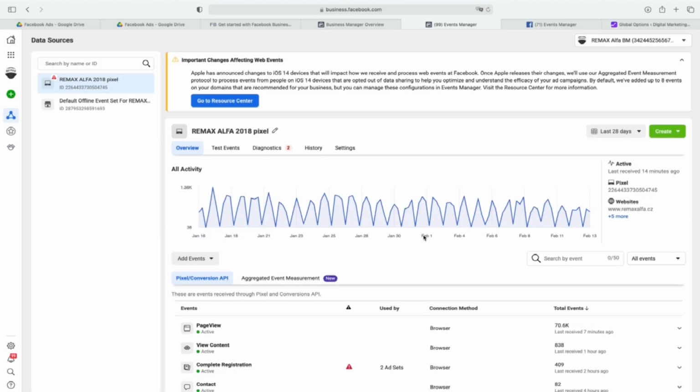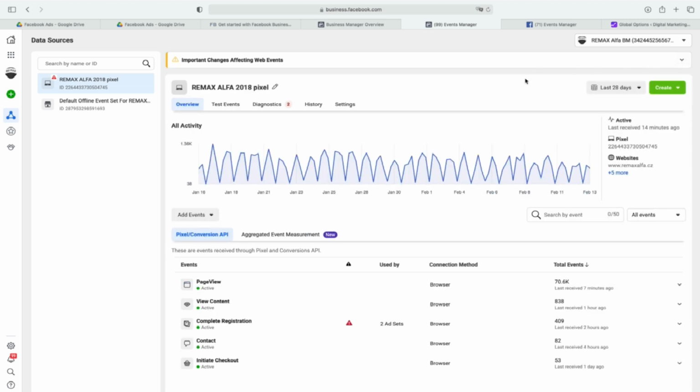And you have also a resource center, because Facebook is really trying its best, and I think it's perfect already for this Apple update. And of course, you have events like view content, complete registration if you go for leads, or people click for contact, or for e-commerce, it can be started checkout. But right now, you just need to know that you have the events, okay?